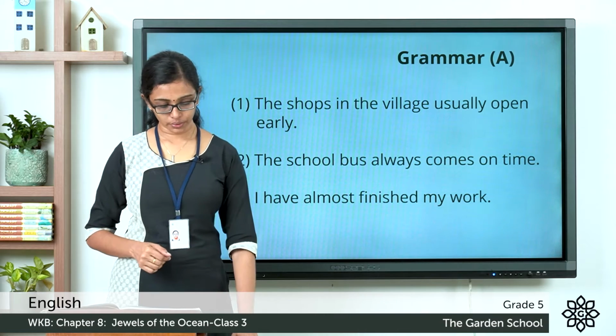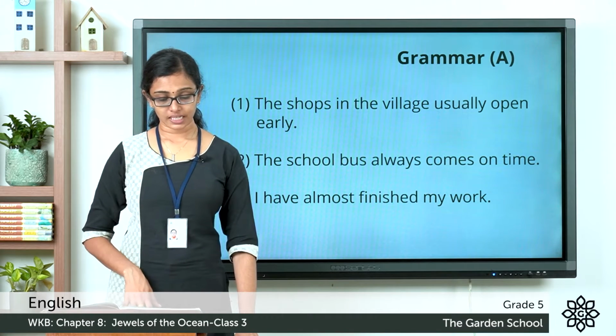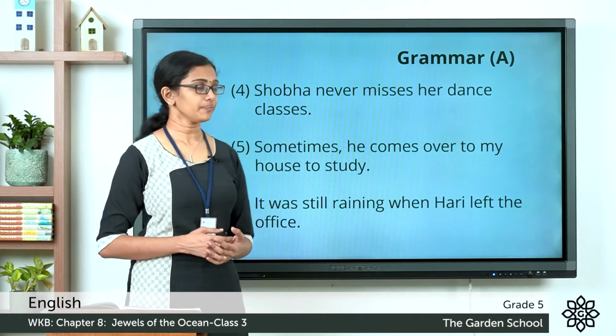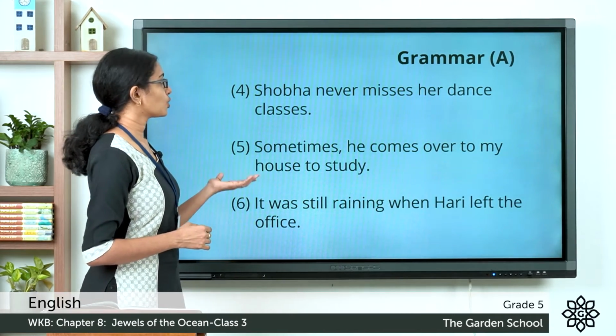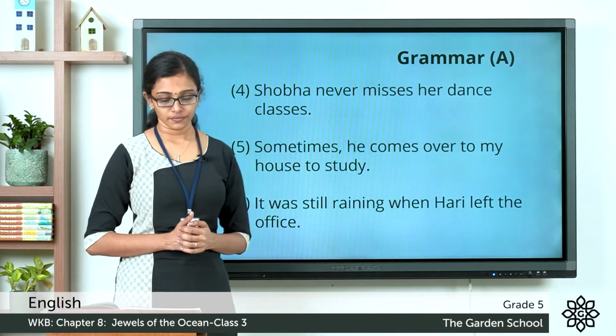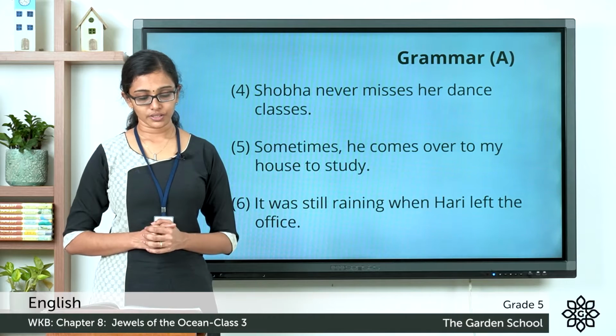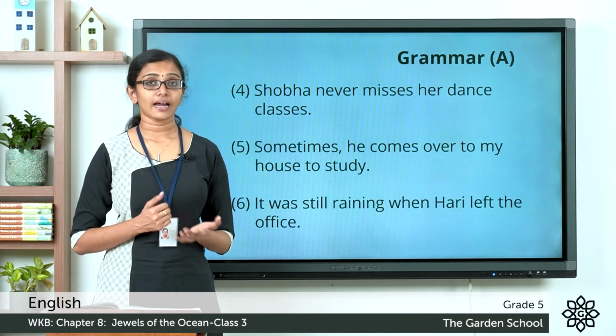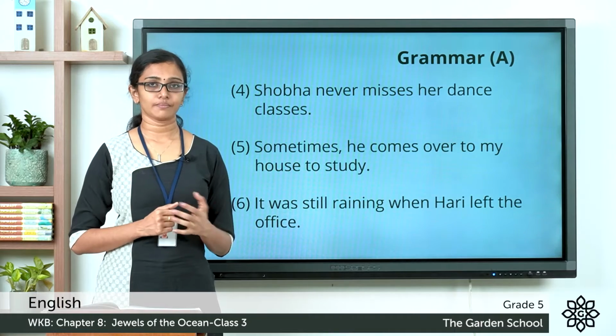Now let's see the fourth question. Shobha misses her dance classes. And the adverb given is never. So it can be rewritten as: Shobha never misses her dance classes. Now the fifth one: he comes over to my house to study. And the adverb given there is sometimes.